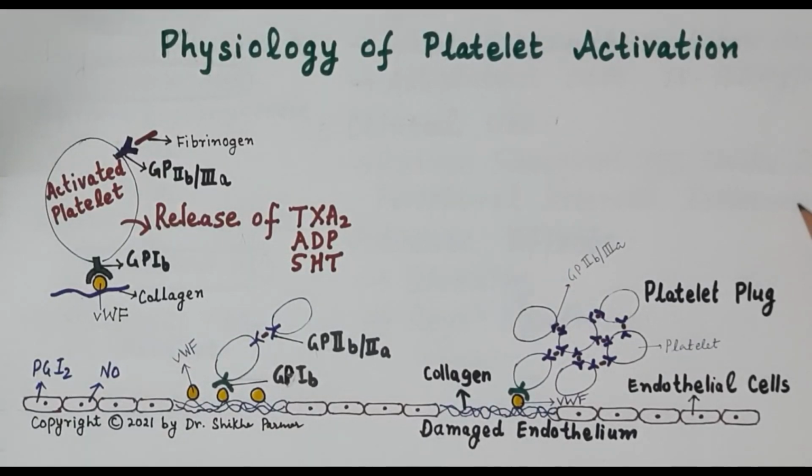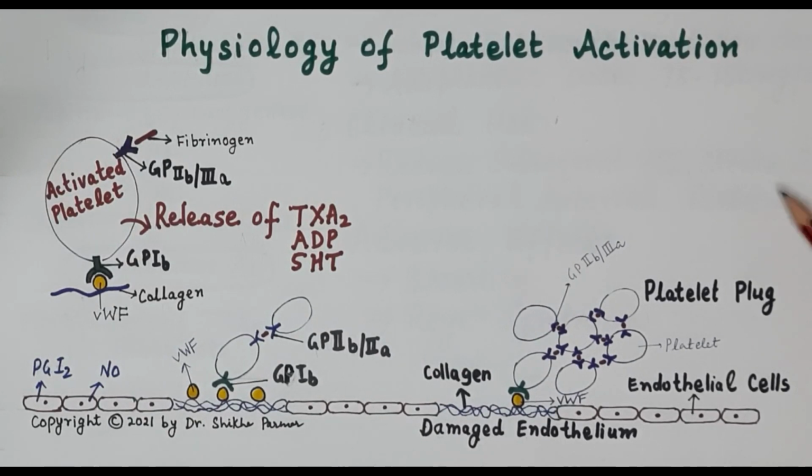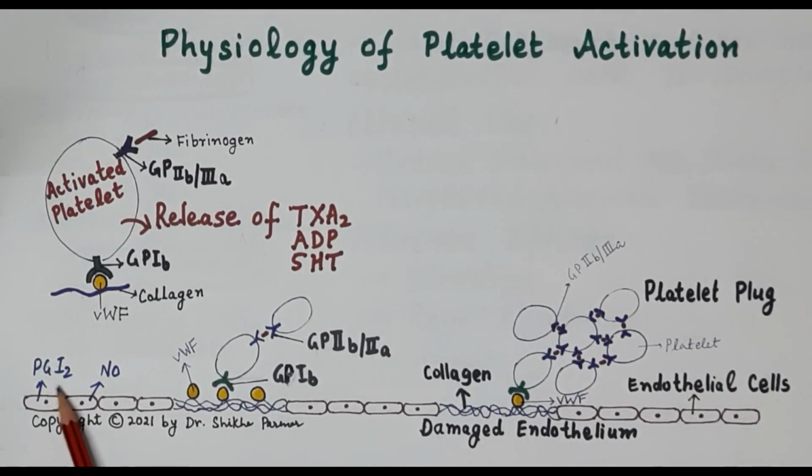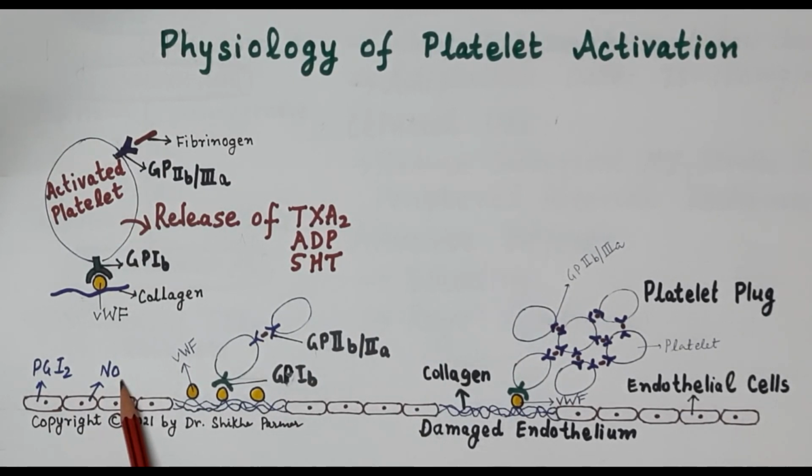Now this is a slide that explains the physiology of platelet aggregation. In this slide, this is the tunica intima, which is made up of endothelium, that is endothelial cells, these red colored endothelial cells, and platelets, these blue colored platelets, which are found circulating in the blood. Prostacyclin, that is PGI2, and nitric oxide are both very strong inhibitors of platelet aggregation, and they also prevent activation of platelets. Prostacyclin and nitric oxide are synthesized by the endothelium and released in the blood.